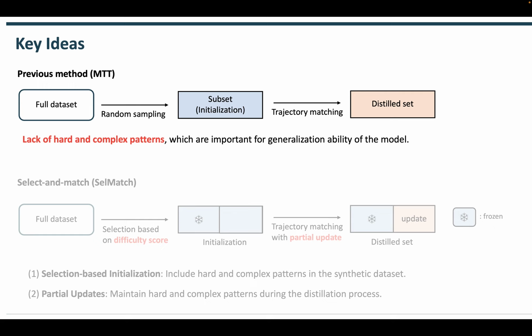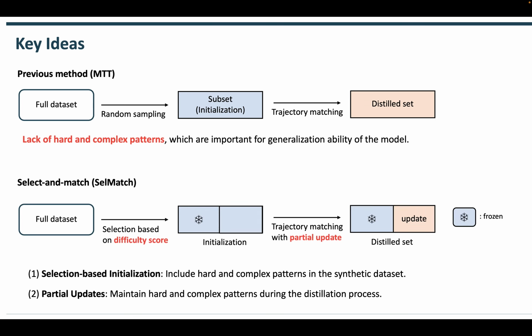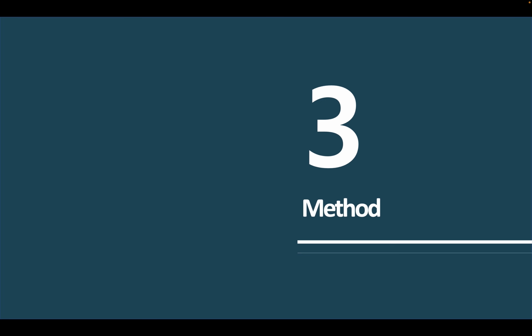Traditional dataset distillation methods typically initialize the synthetic dataset by randomly selecting samples from the real dataset and update all samples during the distillation. This approach leads to a lack of hard and complex patterns, which are crucial for the generalization ability of the model. SelMatch deals with this problem by combining two key ideas: selection-based initialization, which includes hard and complex patterns in the synthetic dataset, and pressure updates, which help maintain these complex patterns during the distillation process.